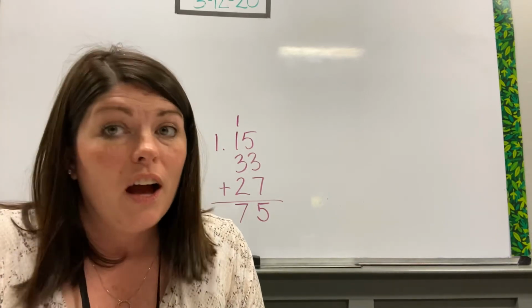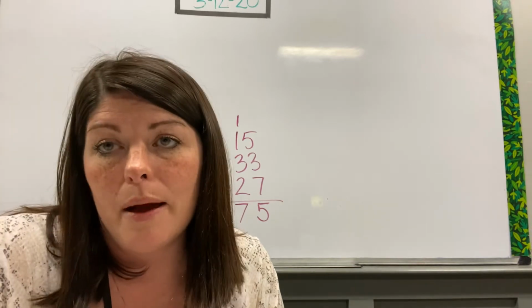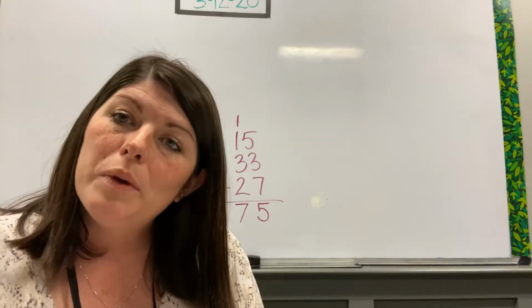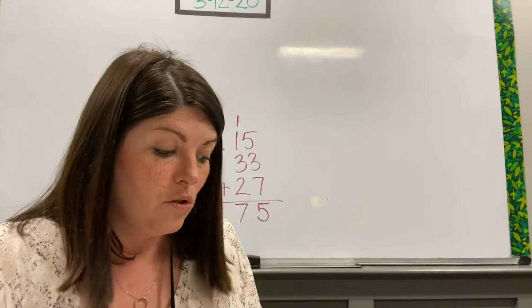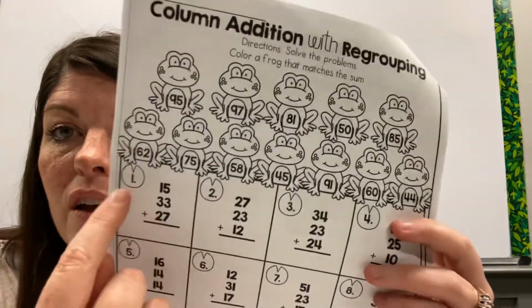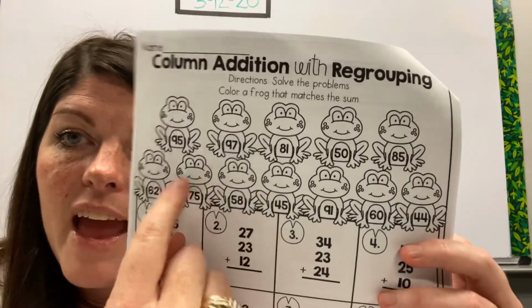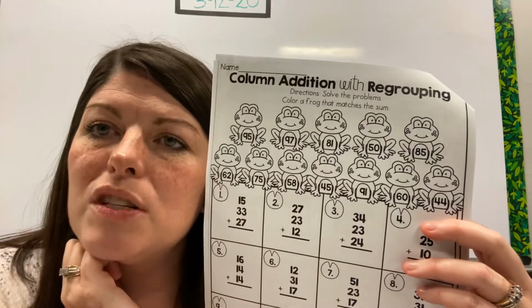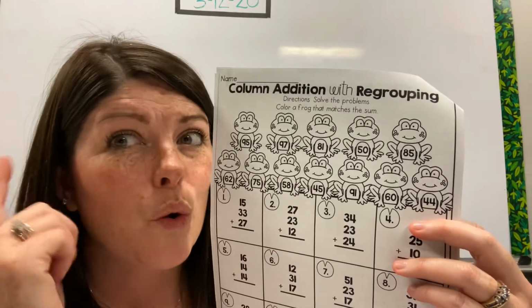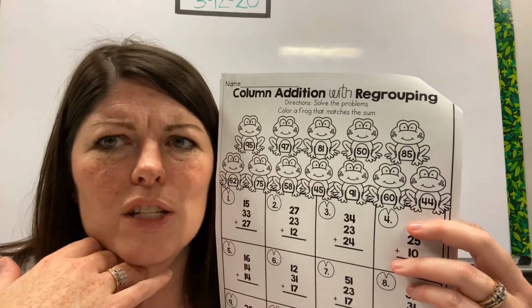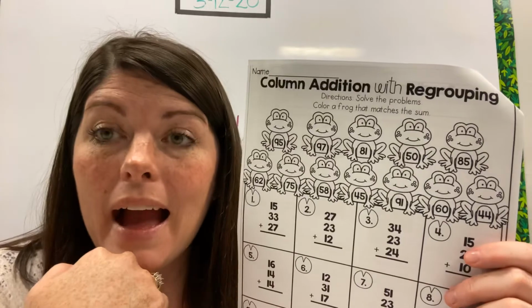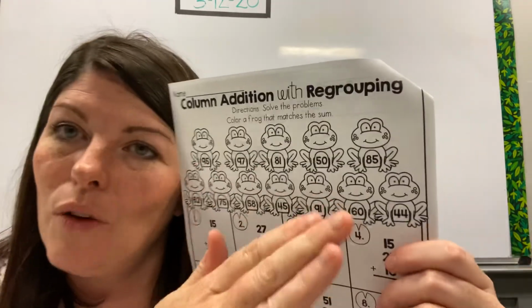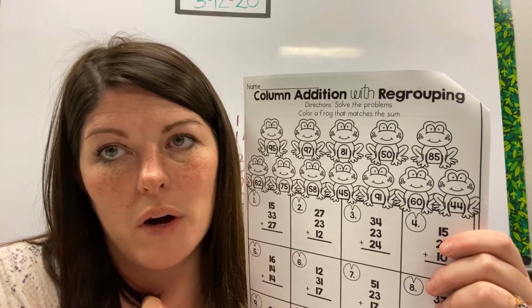You can either color your frog now, or you can wait and come back and color them at the end. If you do it now, it will probably help you when you're getting closer to the end to differentiate which ones have been used or not. You're just going to look through your frogs, find the one that has the answer 75, and color that frog in. Remember, color doesn't matter to me. It's mostly about being able to self-correct if you don't know what an answer is. If I get an answer that is not on a frog, I know I have not added correctly, so I need to go back and check my work. There's nothing wrong with the worksheet. I need to go back and look at my work again.